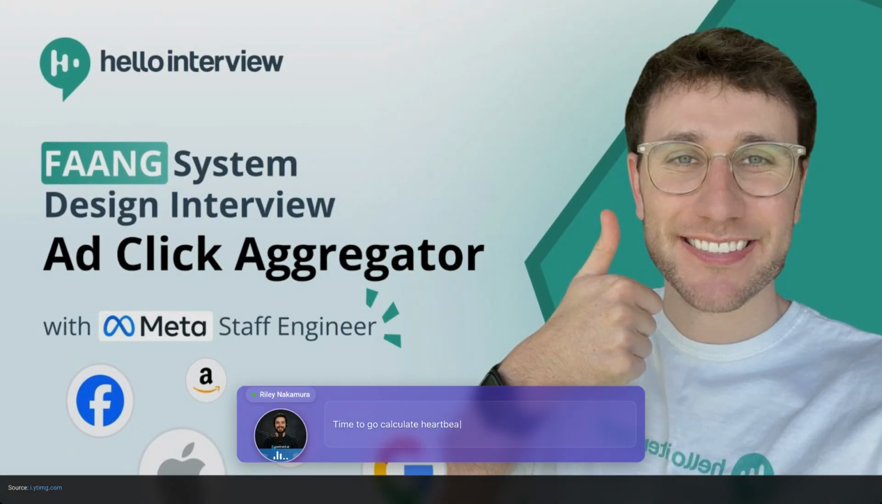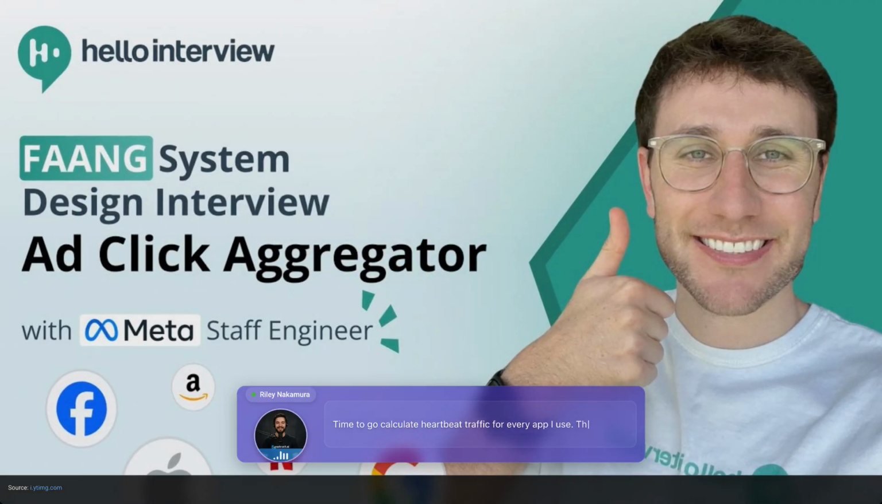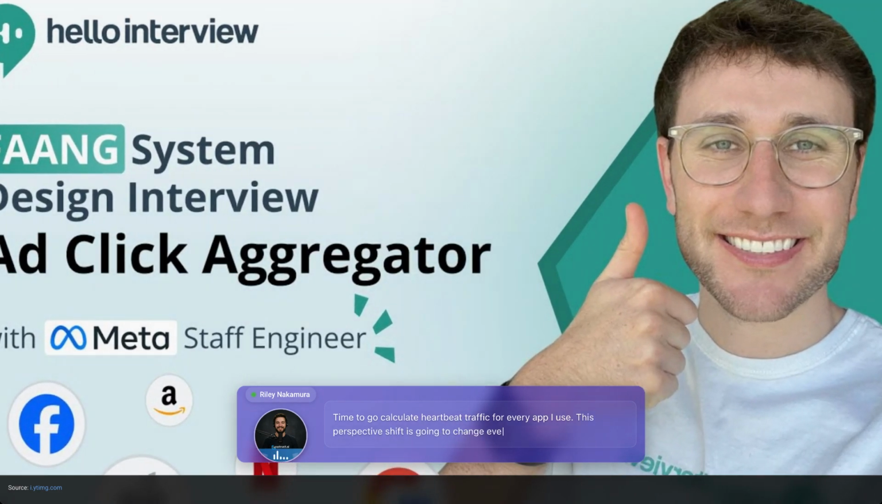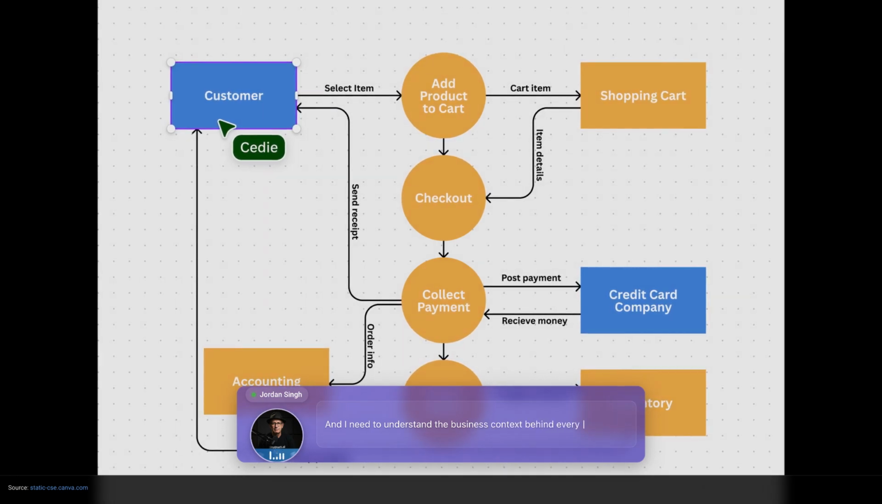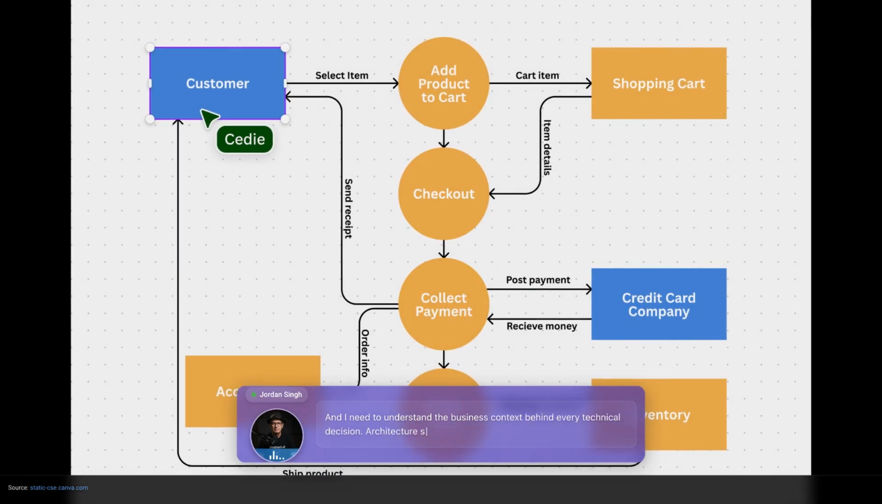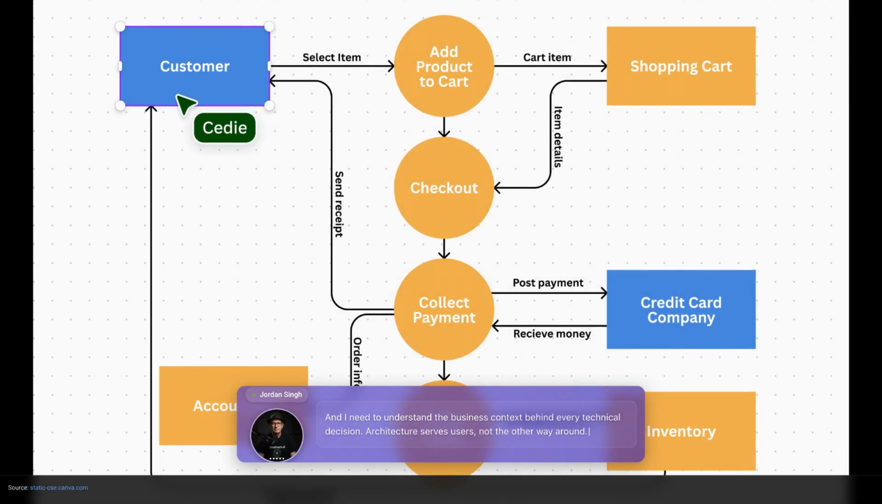Time to go calculate heartbeat traffic for every app I use. This perspective shift is going to change everything. And I need to understand the business context behind every technical decision. Architecture serves users, not the other way around.